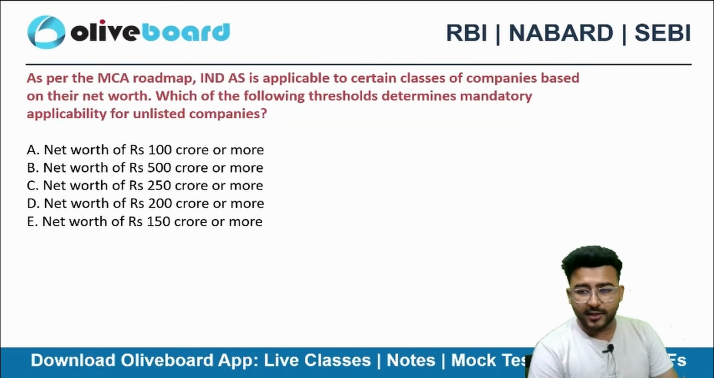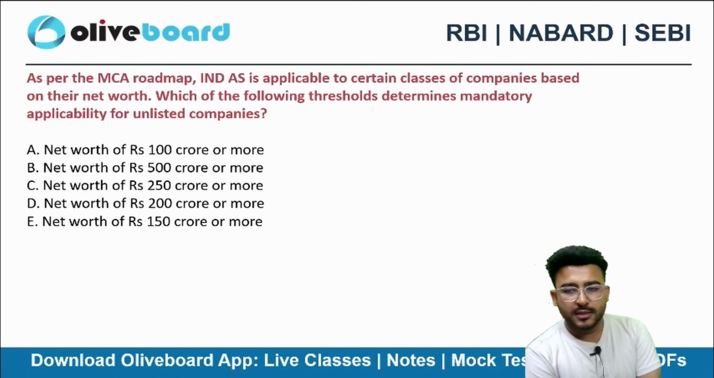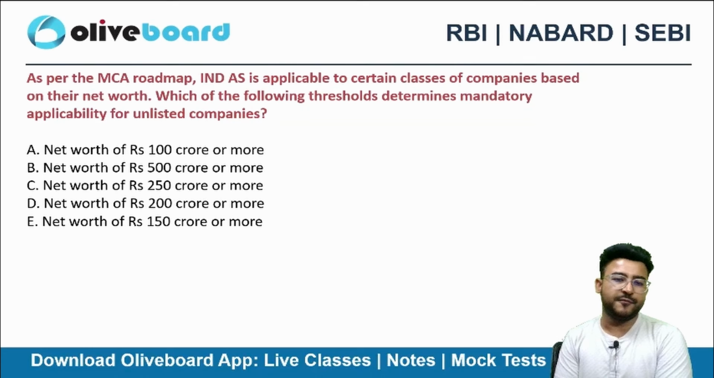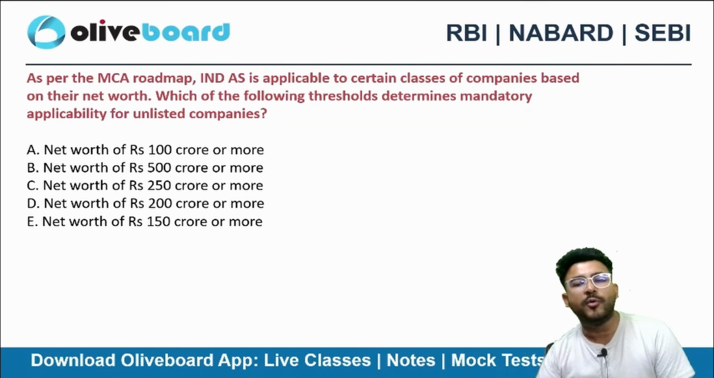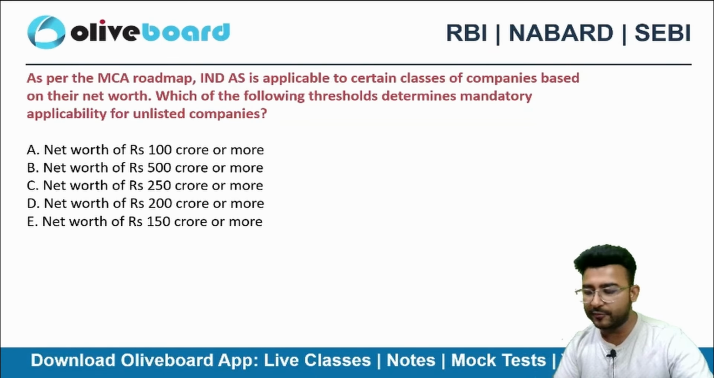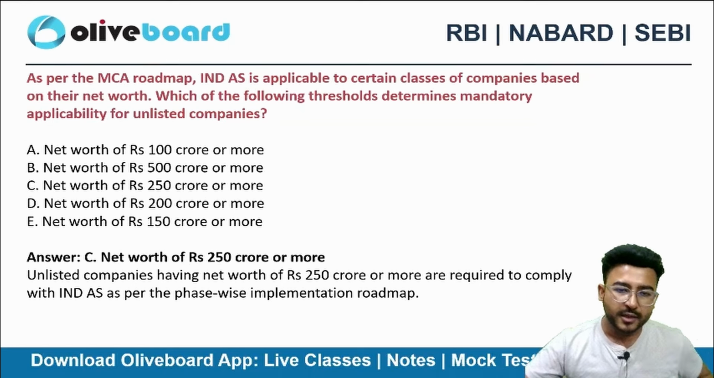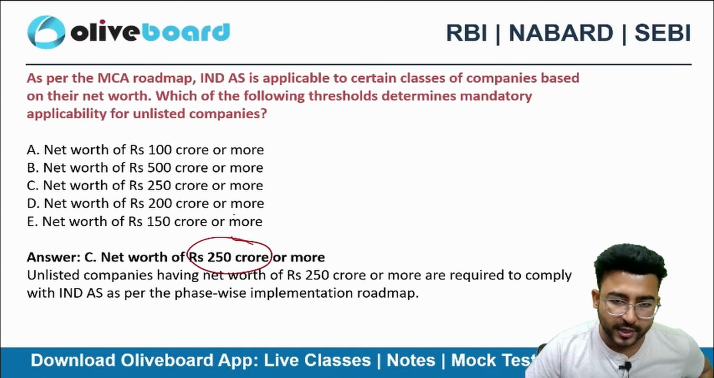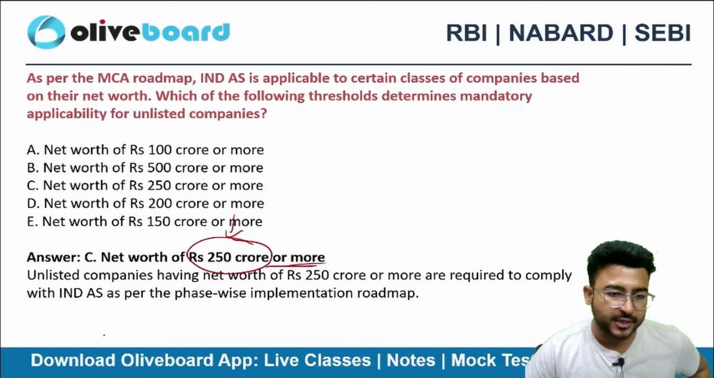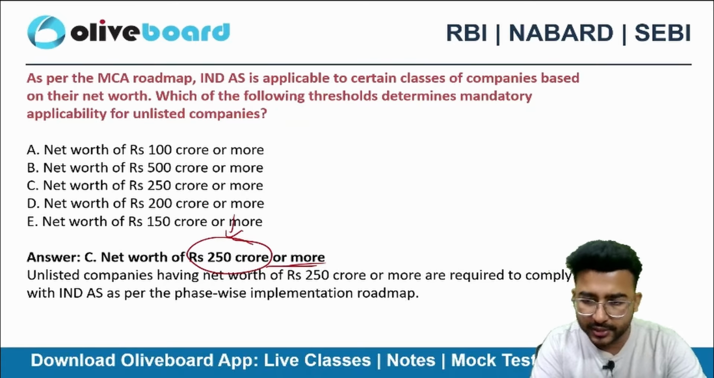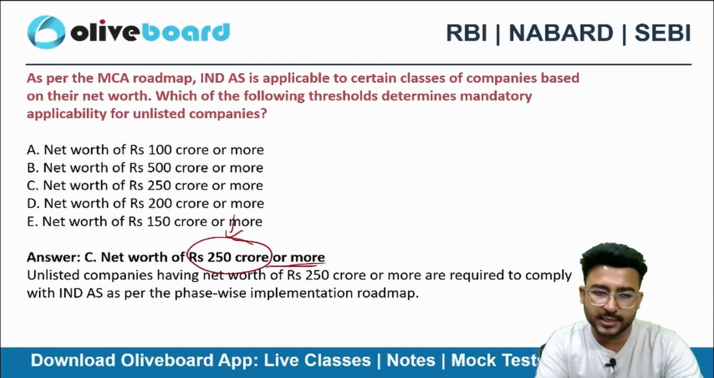So 250 crore plus. It will be better if you can say 250 crore or more, right? It's not exceeding 250 crore, but exactly 250 crore is also included in this, or more, right? Then you need to follow the Indian accounting standards, and C is the correct choice here.